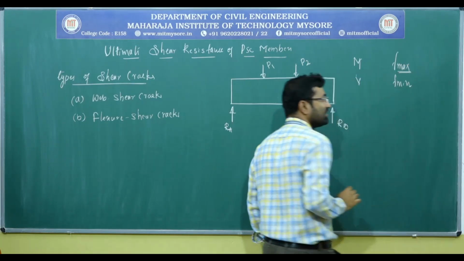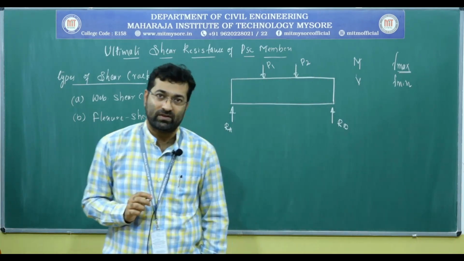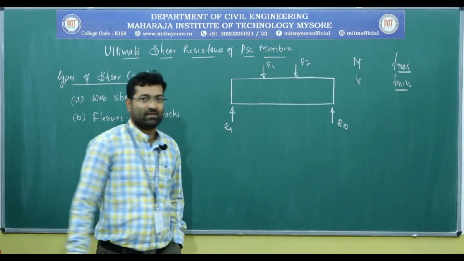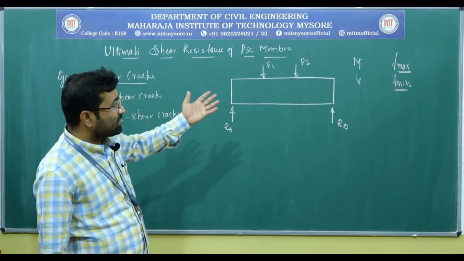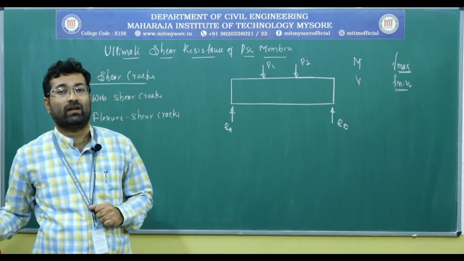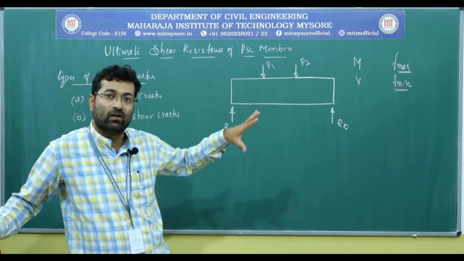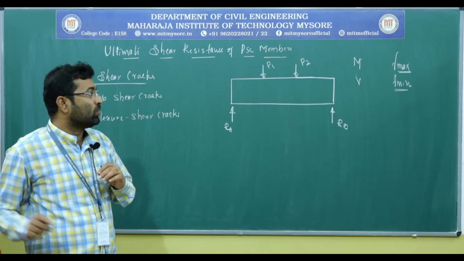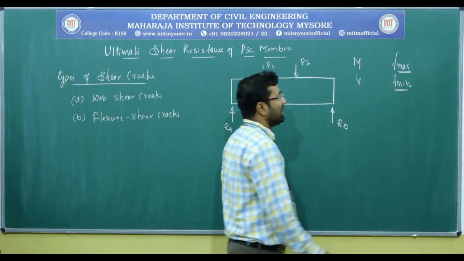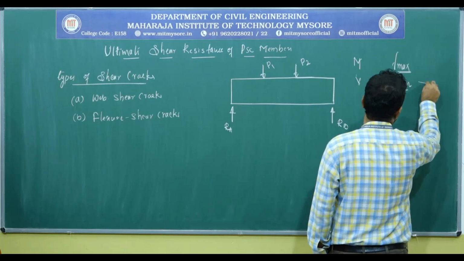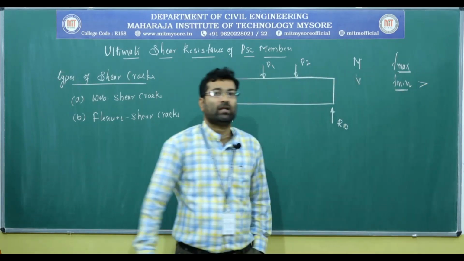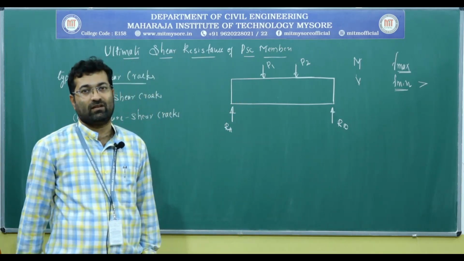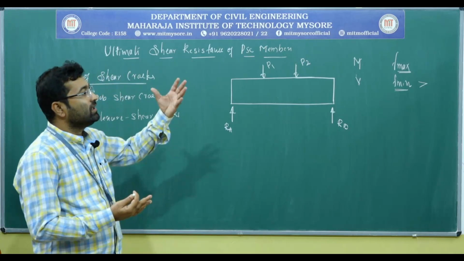F max indicates the principal compressive stress, and F min indicates the principal tensile stress. Our concrete is good enough in resisting the maximum principal compressive stresses, but it is weak in resisting the principal tensile stresses. So whenever the load increases, the principal tensile stresses will be more.